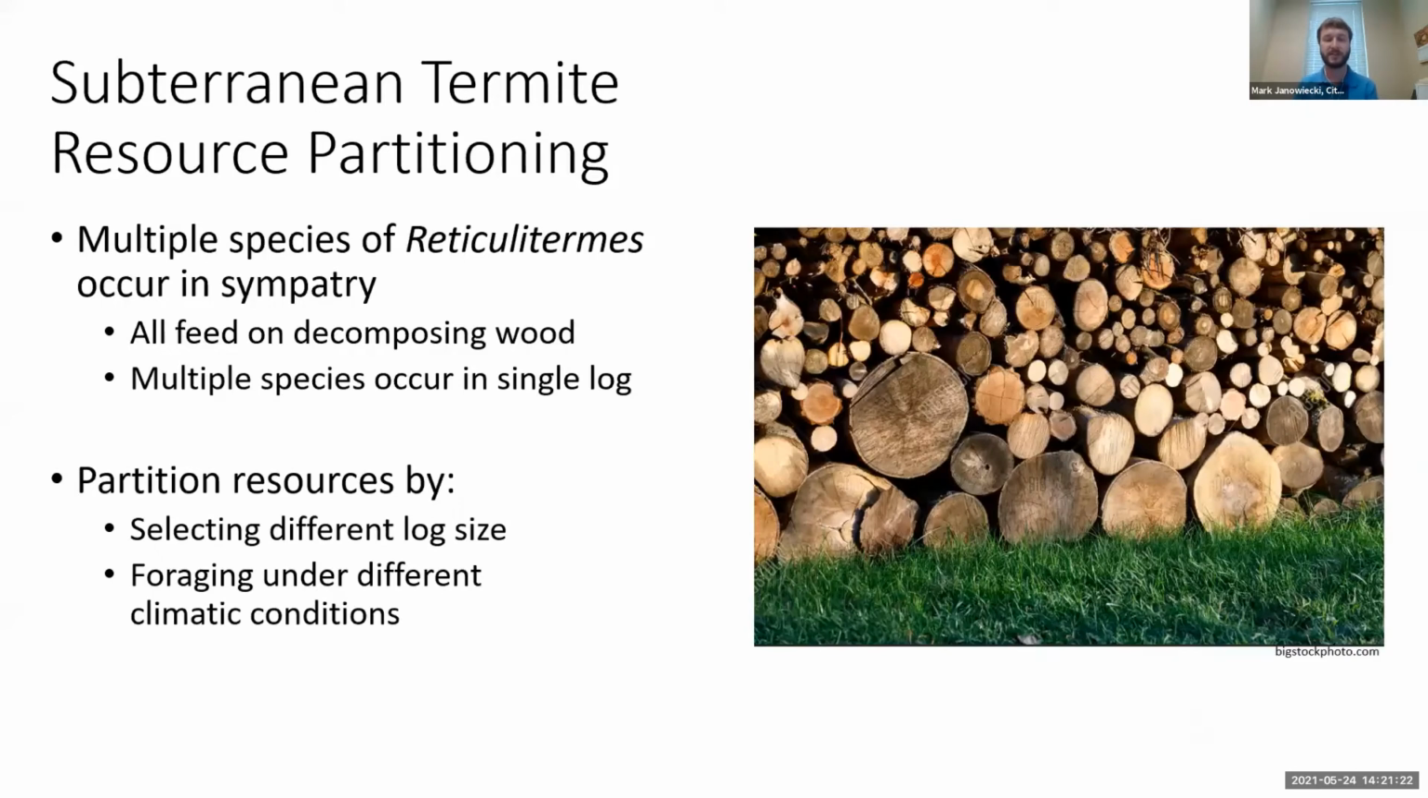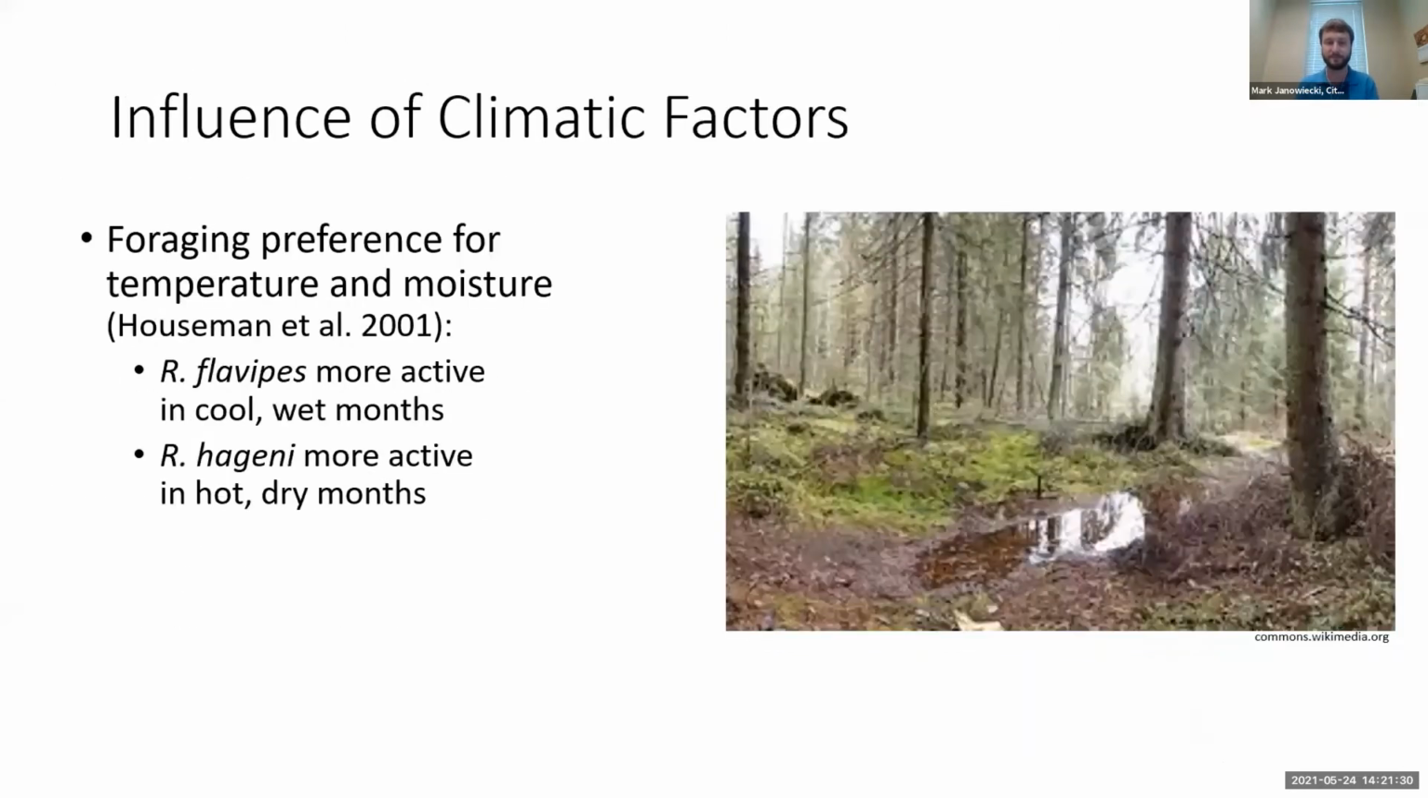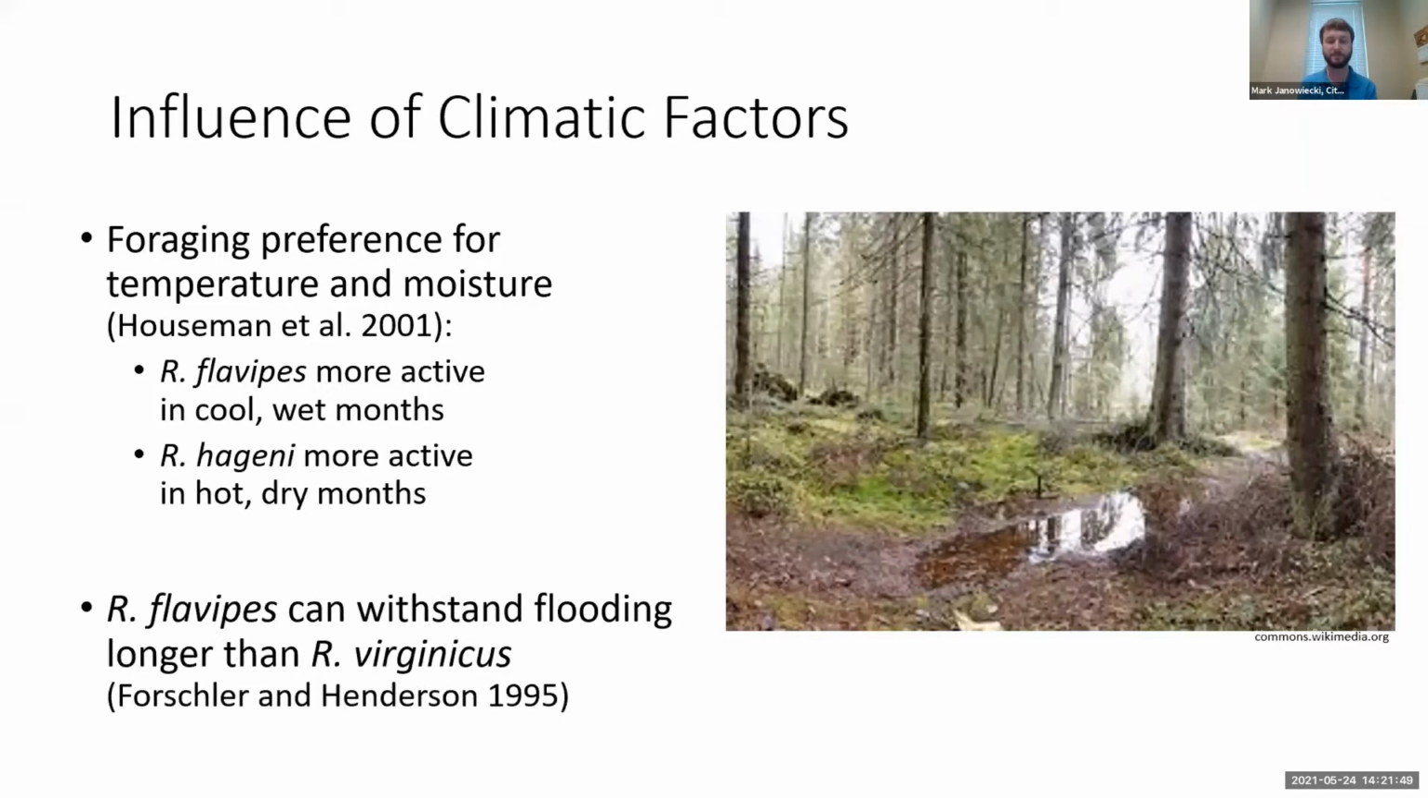These species are hypothesized to partition resources by selecting different log sizes, or by foraging under different climatic conditions. A previous study, Houseman et al. in 2001, found foraging preferences for temperature and moisture when comparing just two species, flavipes and hageni. They found that flavipes was more active in the cool, wet months, and hageni was more active in the hot, dry months. So it flipped at different times of the year.